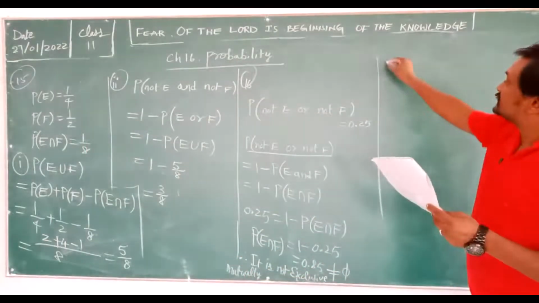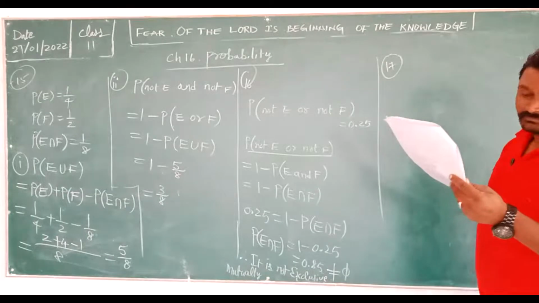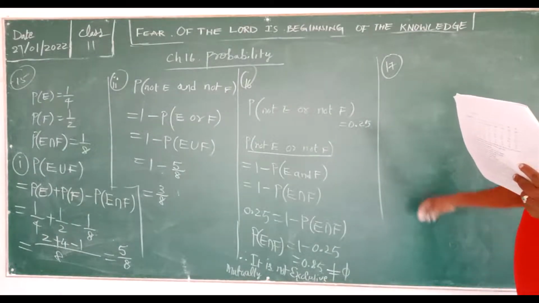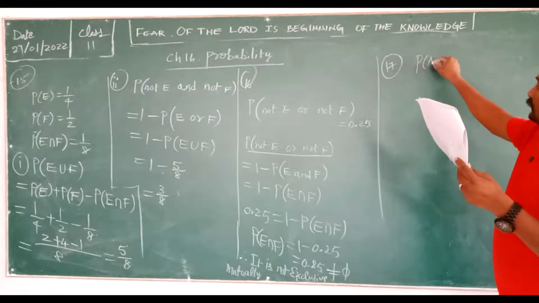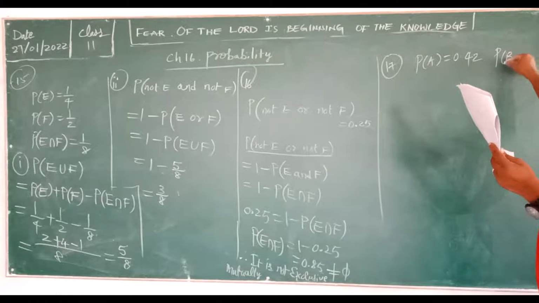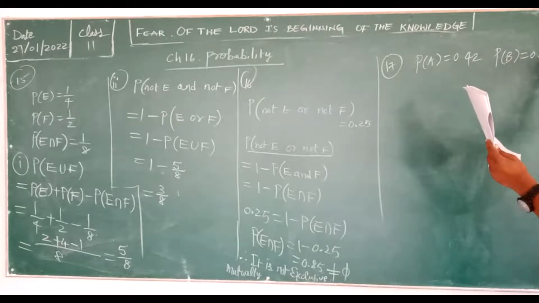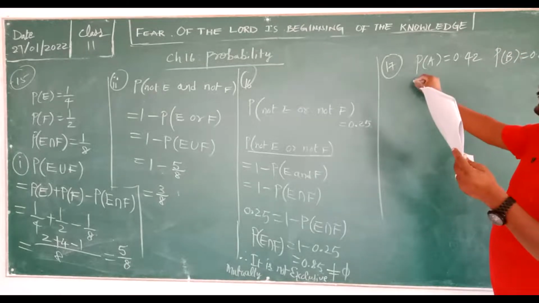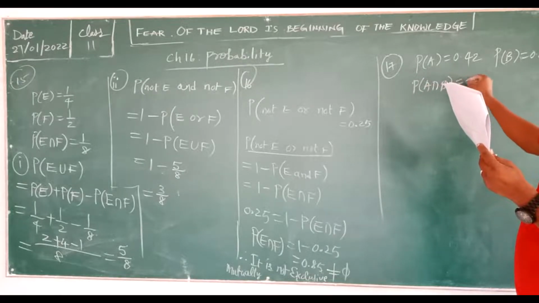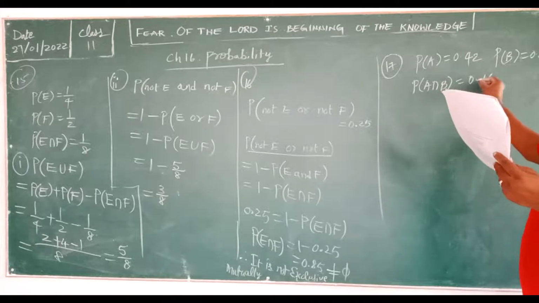Now let's move on to the 17th one. A and B are events such that P of A is equal to 0.42, P of B is equal to 0.48, and P of A and B, that is P of A intersection B, is equal to 0.16.